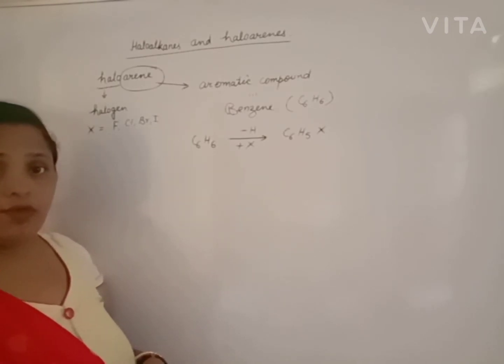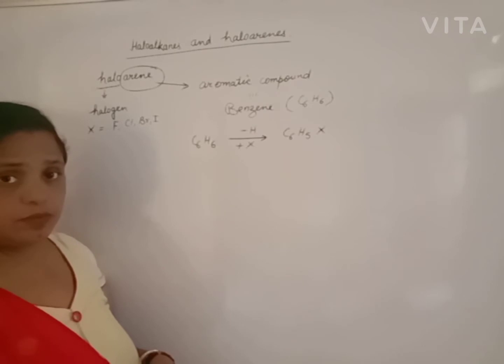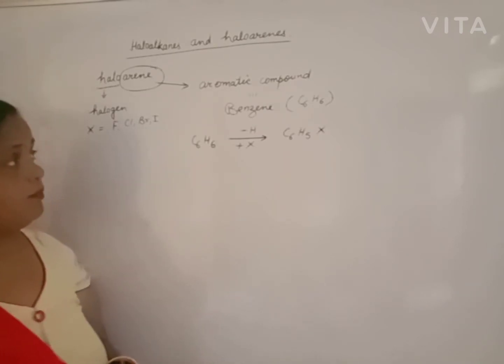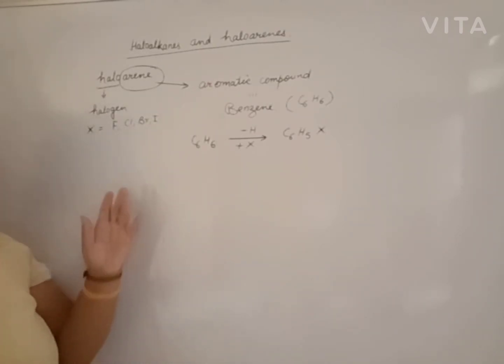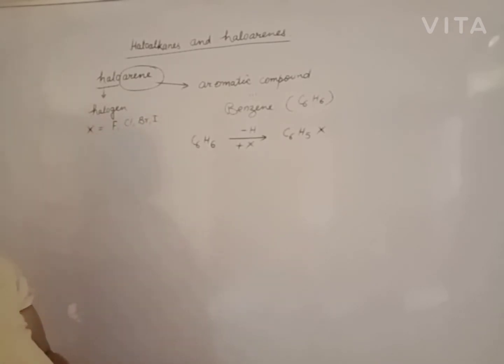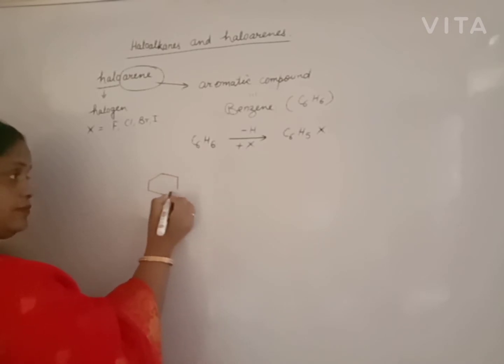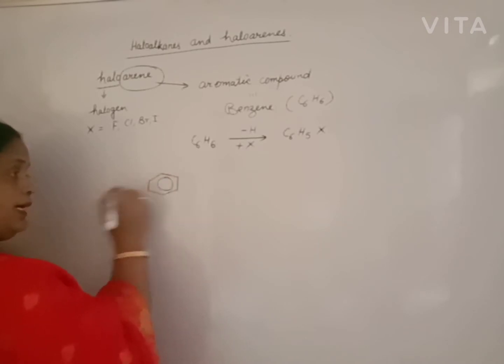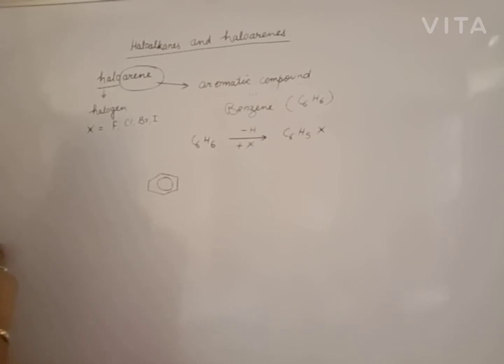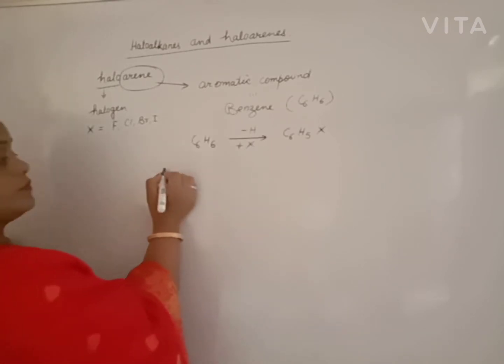Classification: when only one halogen is present, it is a monohalide: fluorobenzene, chlorobenzene, bromobenzene or iodobenzene. But for two halogen groups, benzene is represented in this way or by three pi bonds in alternate fashion.